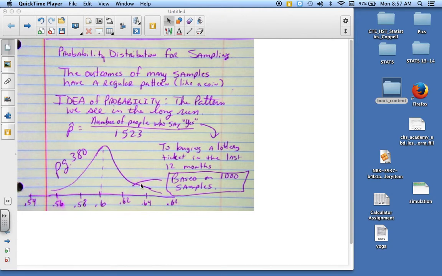Now, what happens is in the long run, let's say based on 1,000 samples, you're going to get an average of about 0.6. So you're going to get a mean of 0.6. All right. Now, this is on page 380 of your textbook.